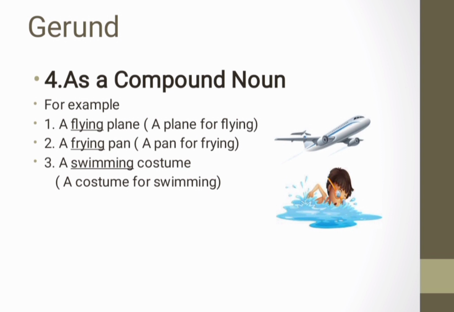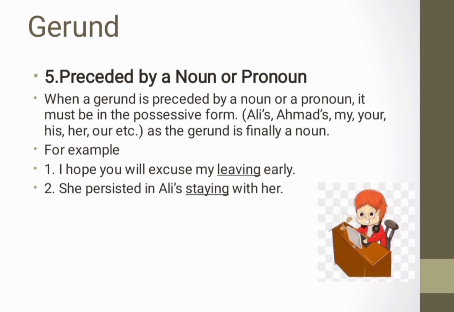In the next example, a swimming costume, a costume for swimming. Here the word swimming is a gerund which is working as a compound noun. A gerund may be used preceded by a noun or pronoun. When a gerund is preceded by a noun or pronoun, it must be in the possessive form. For example, Ali's, Ahmad's, my, your, his, her, our, and so on, as the gerund is finally a noun.